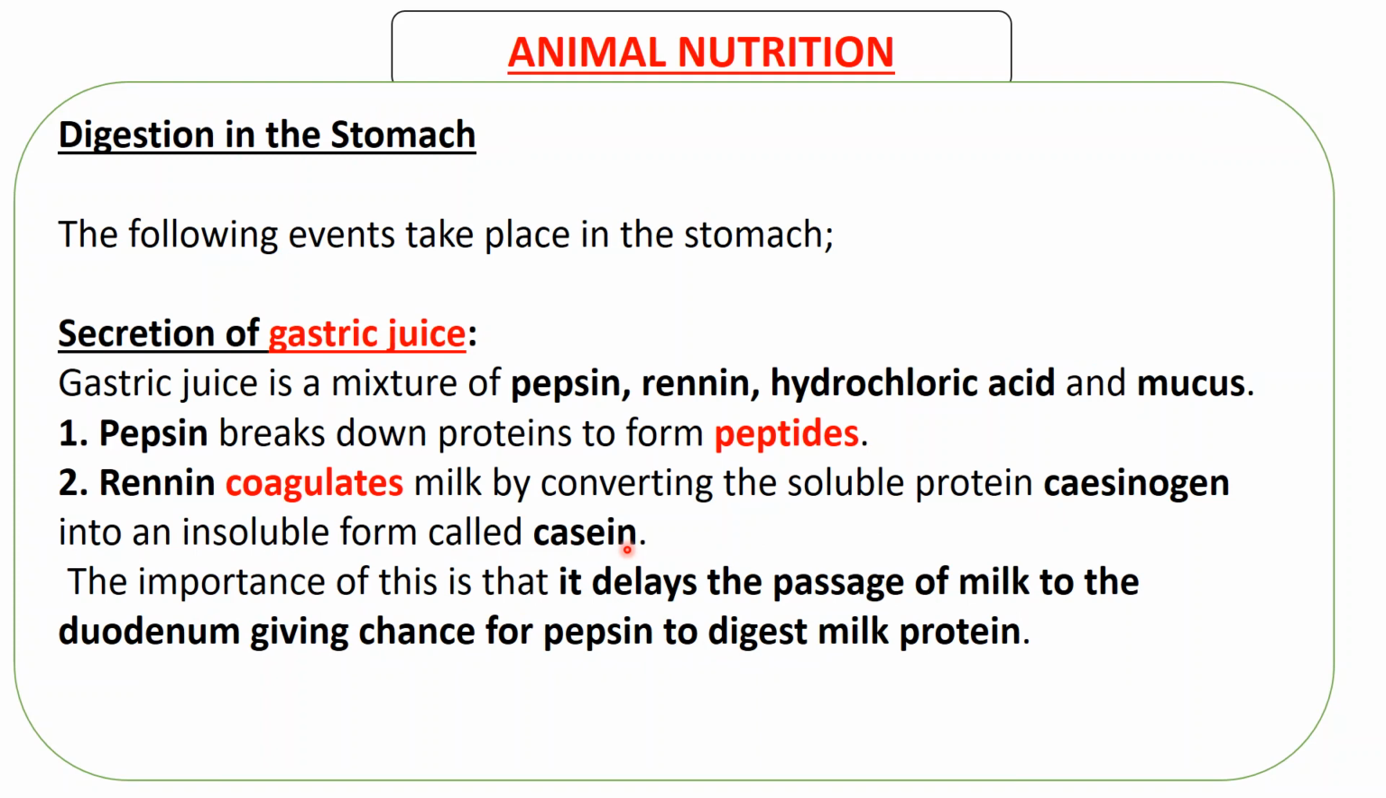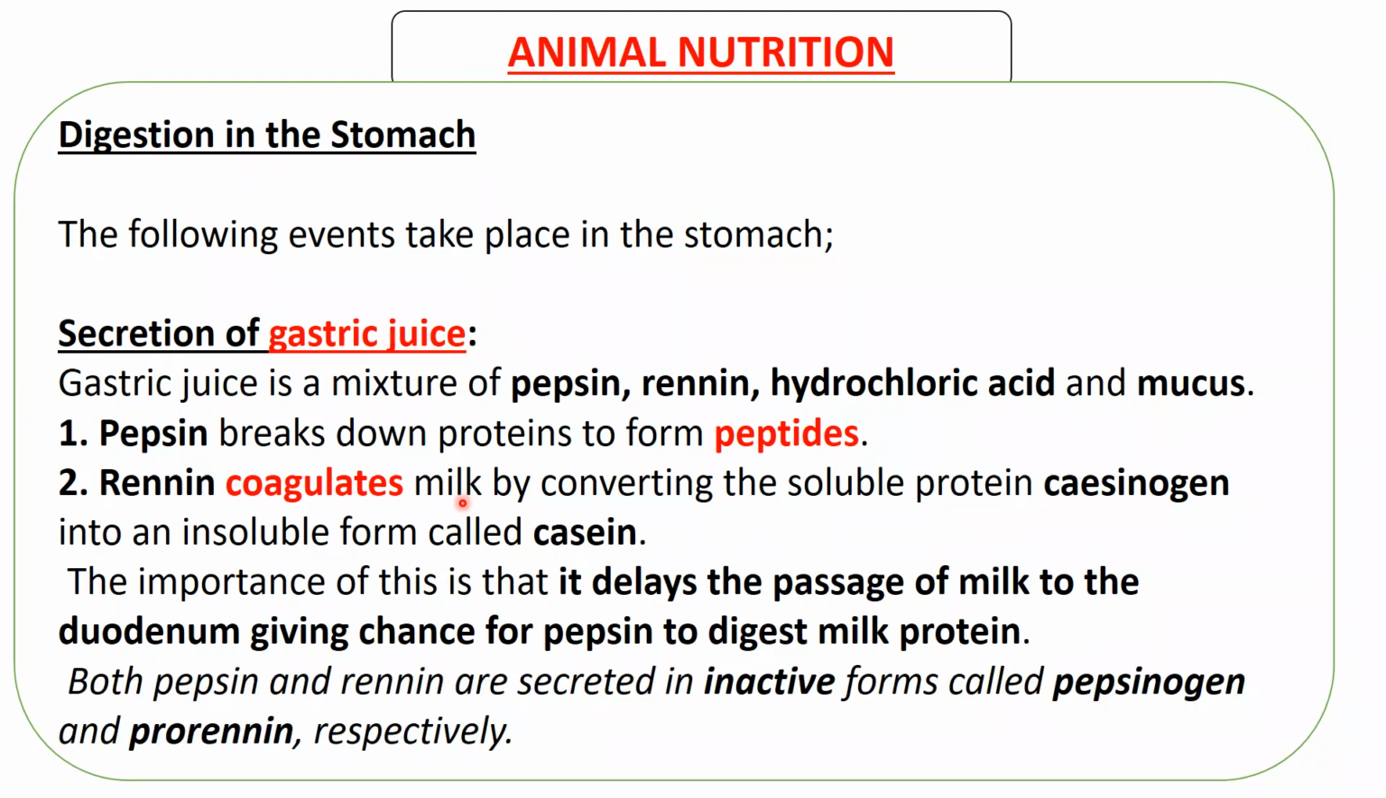The importance of this is that it delays the passage of milk to the duodenum, giving chance for pepsin to digest milk protein. This occurs only when you have eaten something that has milk. So the renin makes sure that milk does not go to the small intestines till the protein in the milk is digested. Remember, milk has proteins and reducing sugars, but here we're concentrating on proteins.